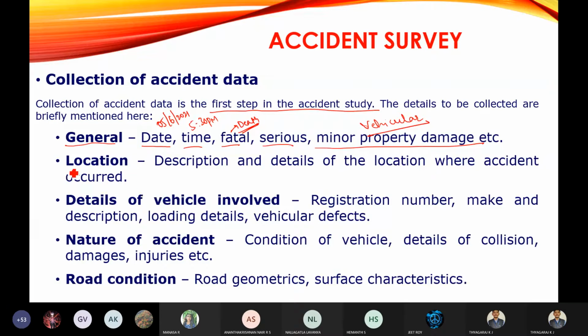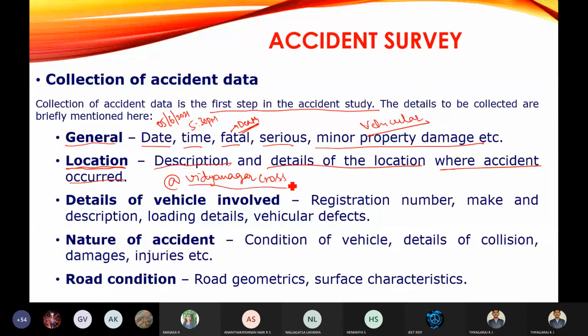Then the second one is location. Location, at what location the accident has occurred. So the description and details of the location where the accident occurred. For example, the accident has occurred on 5/6/2021, 5:30 p.m. at Vidyanagar Cross. So the location and the details you are going to note down.